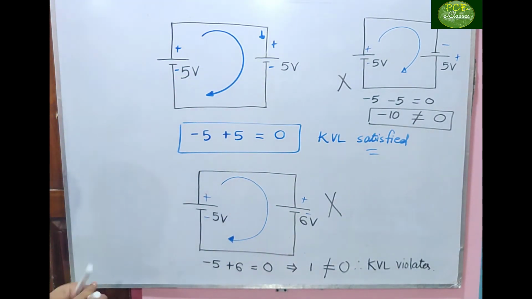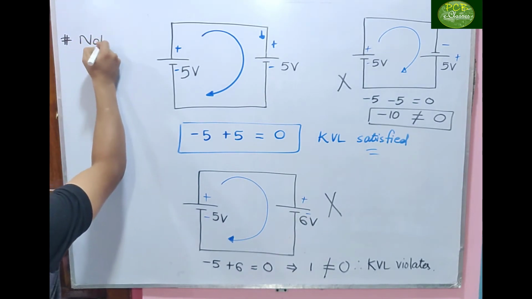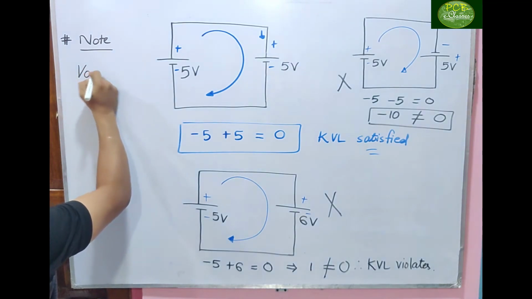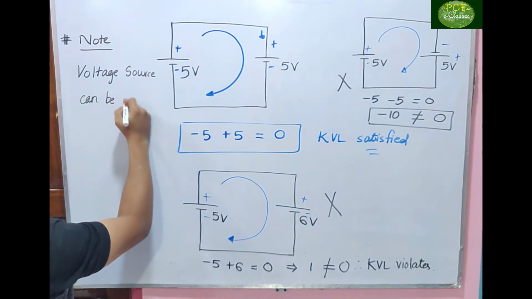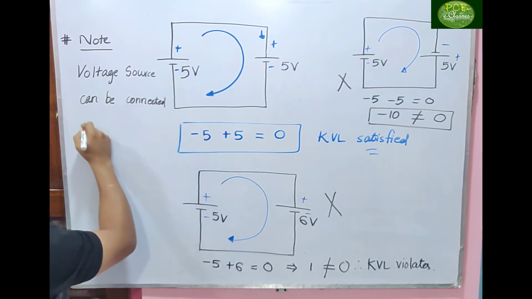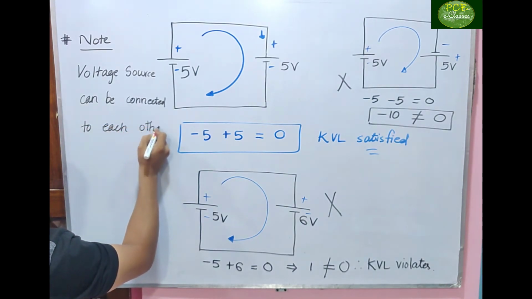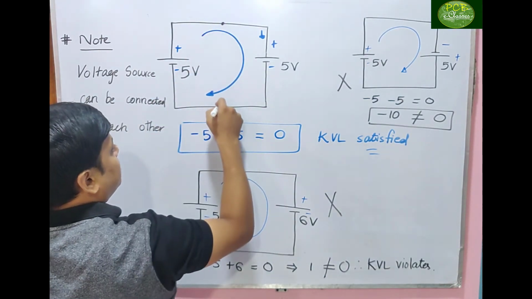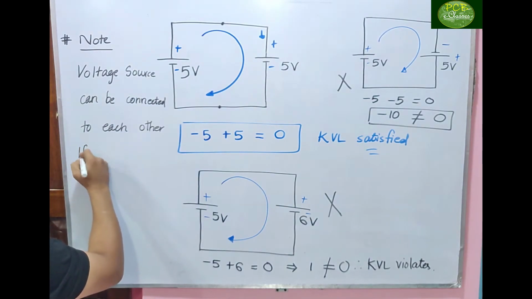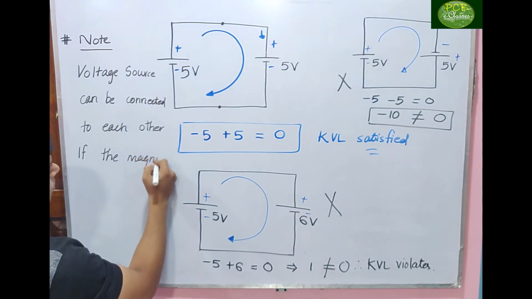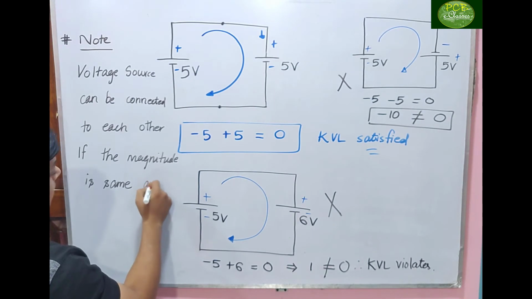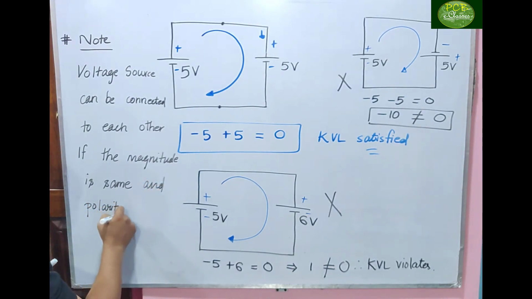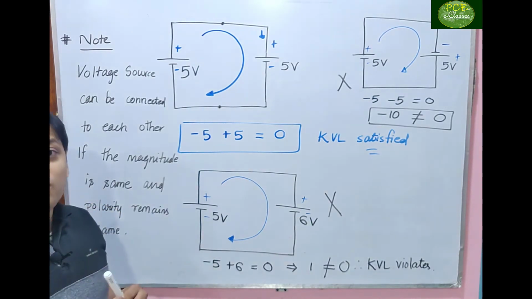So for voltage sources, what is the note we have to write down? Voltage sources can be connected to each other if the magnitude is the same and the polarity remains the same. Clear? So this is the note you have to take care of.